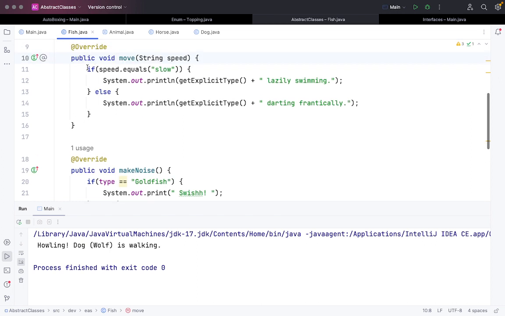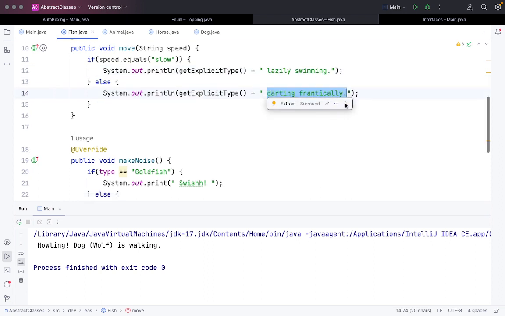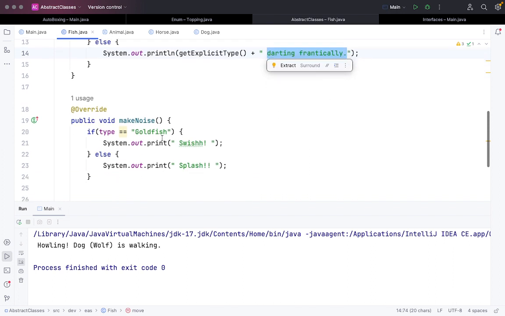For move, if the speed is slow, that means it is lazily swimming, or otherwise it is darting frantically, that is, swimming very fast. And for make noise, if a specific type of fish is there, then I'm printing out a specific type of noise, otherwise a different type of noise.